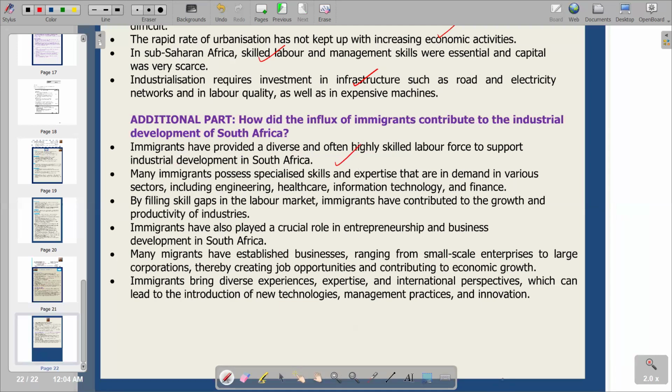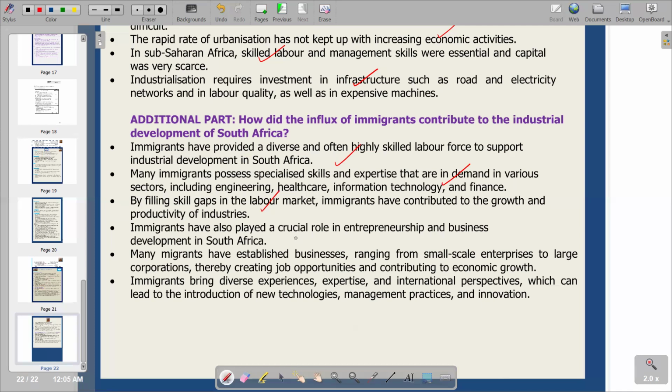Many immigrants possess specialized skills and expertise that are in demand in various sectors, including engineering, healthcare, information technology, and finance. Then our next point, by filling skills gaps in the labor market, immigrants have contributed to the growth and productivity of industries. Obviously, these people are going to work in the industries, and they are also going to increase the economic activity in the local economy due to their contribution. So we go to the next point.